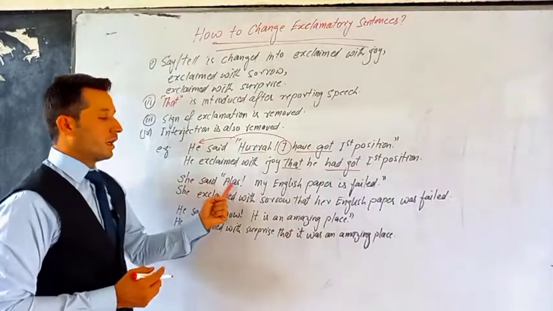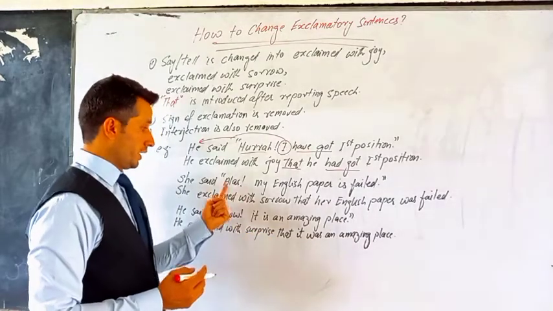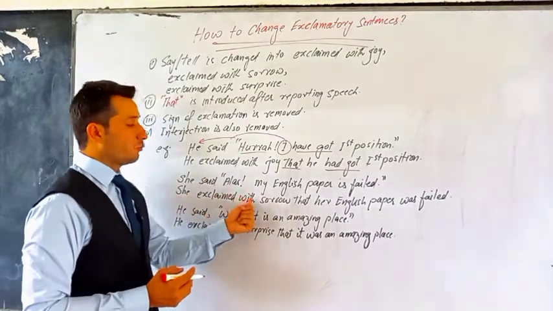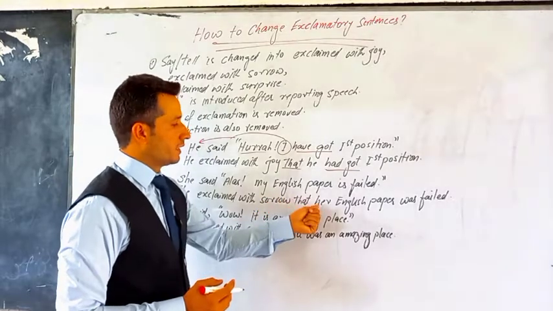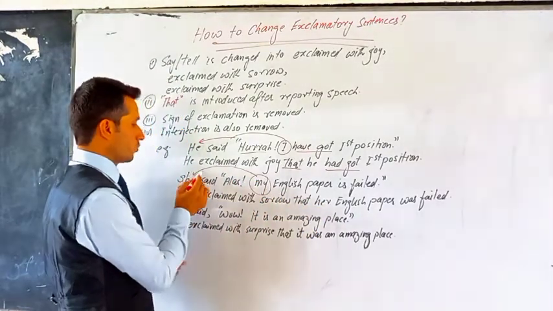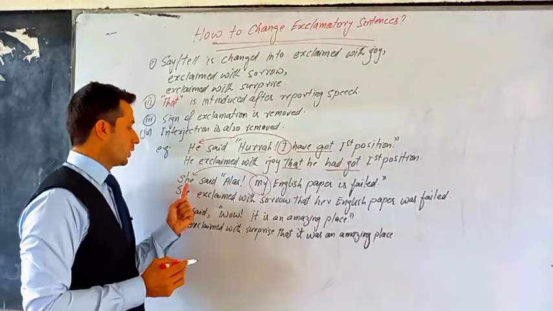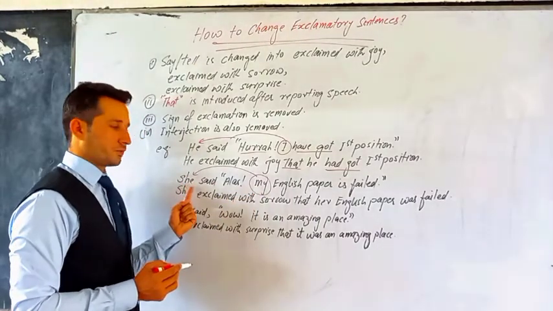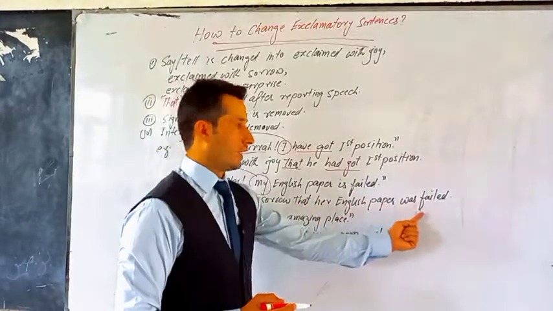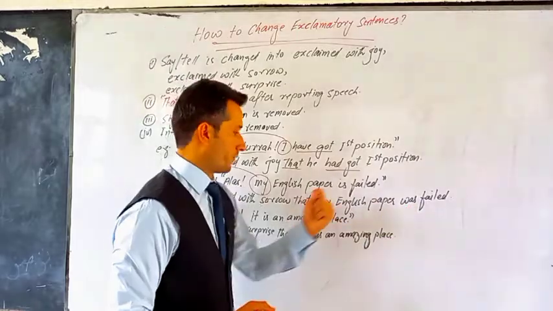She said, alas, my English paper is failed. So here we can say it's a kind of grief. So she exclaimed with sorrow that her, again first person pronoun, so it is changed according to the subject of reporting speech. So it is possessive case, we'll use the possessive case of she, that is her. So that her English paper was failed. It is present tense, we convert it into past was.